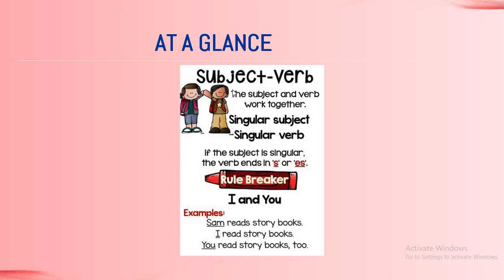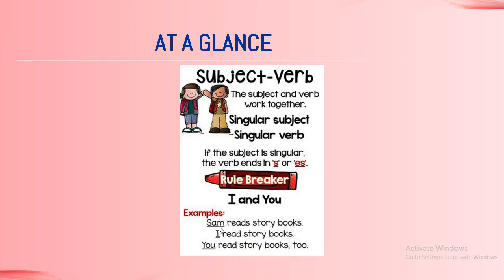When we look at a glance, we see the subject and the verb work together. If our subject is singular, we use a singular verb, as in, Sam reads storybooks.